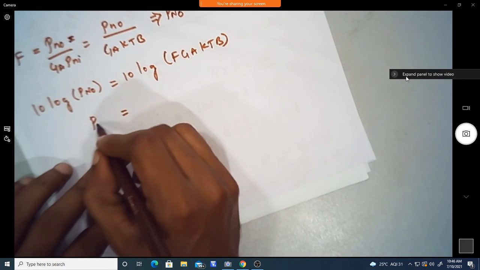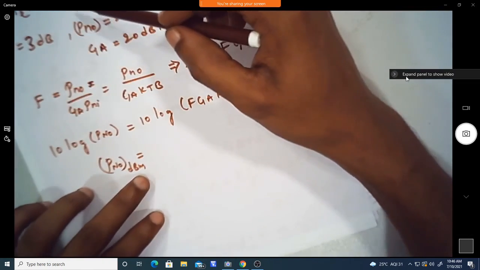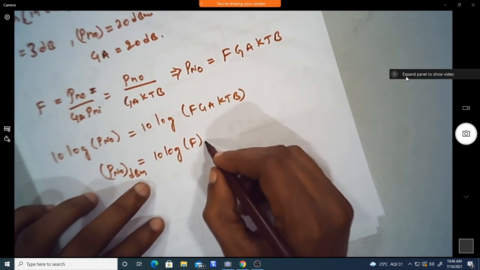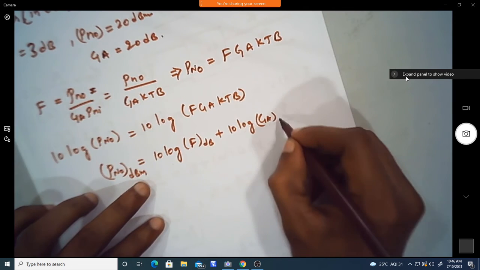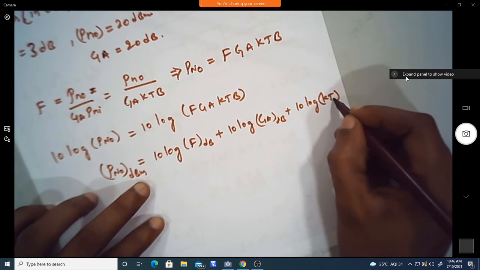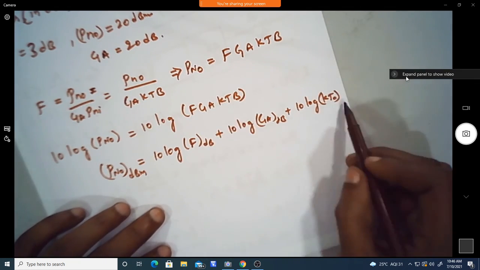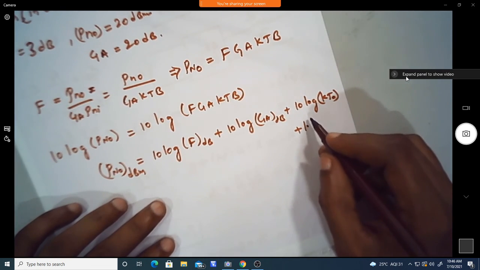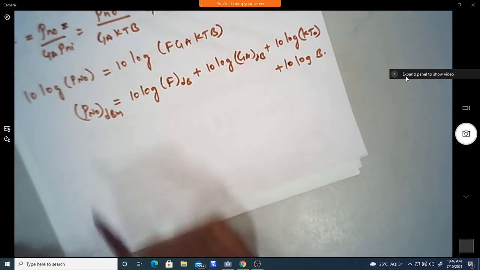This is the output power in terms of dBm. So we can write 10 log of F in dB plus 10 log of Ga in dB plus 10 log of kT, with temperature at room temperature T0, plus 10 log of B, the bandwidth. This is what we have to find out.